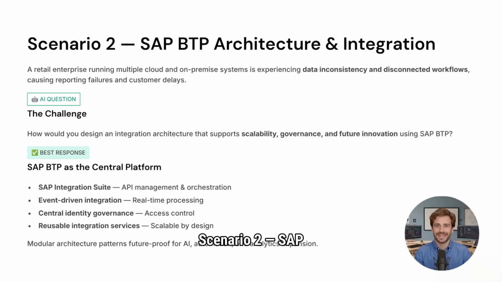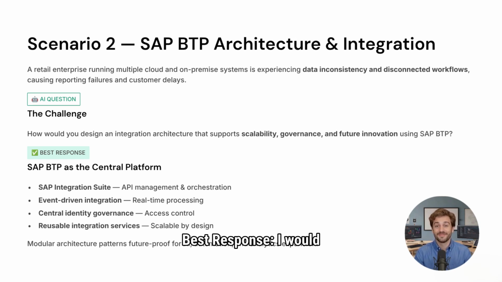Scenario 2. SAP BTP Architecture and Integration. A retail enterprise uses multiple cloud and on-premise systems. Data inconsistency and disconnected workflows are causing reporting failures and customer delays. The company wants a scalable integration architecture using SAP BTP. AI role play. Question: how would you design an integration architecture that supports scalability, governance, and future innovation?